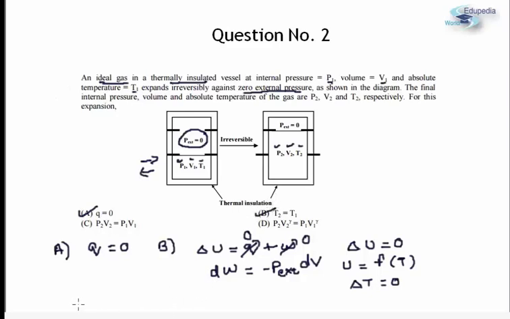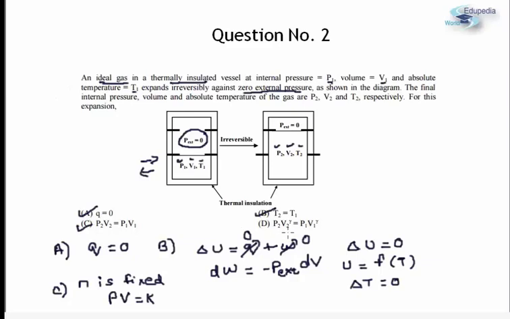Let us look at option C. Option C states that P2 V2 is equal to P1 V1. If we consider Boyle's law, we have already derived that there is no change in temperature. And we know that the number of moles, N, for the process is fixed. As N is fixed and there is no change in temperature, we can easily apply Boyle's law over here, that is the product PV will be equal to a constant, and therefore we can say that C will also be a correct option.